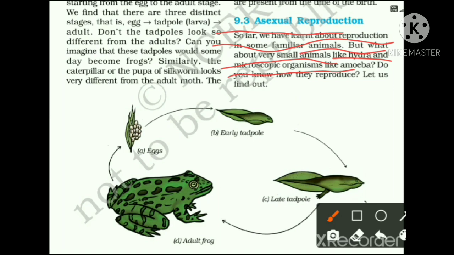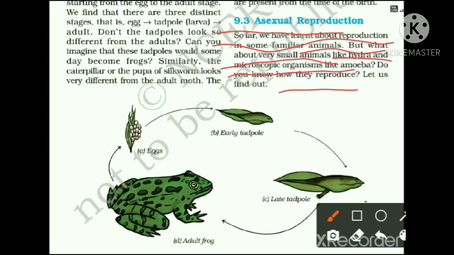Dear children, reproduction also occurs in these organisms because it is the characteristic feature of all living organisms. Reproduction means giving birth to their young ones. Now, do you know how they reproduce? Yes, they reproduce asexually, which means a single parent body will give birth to their young one.